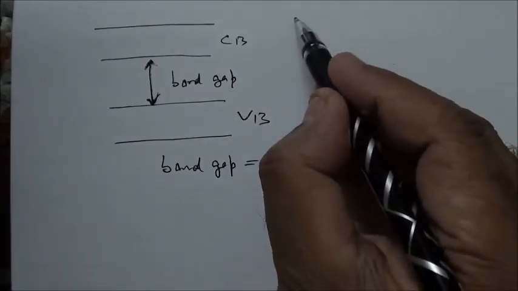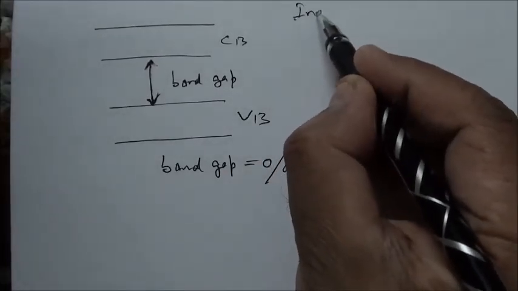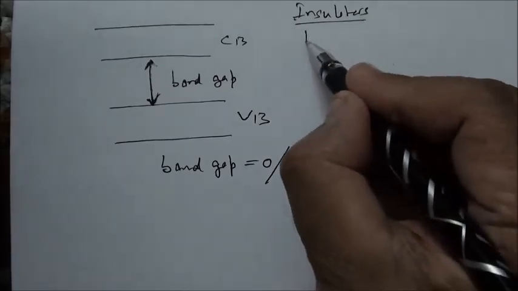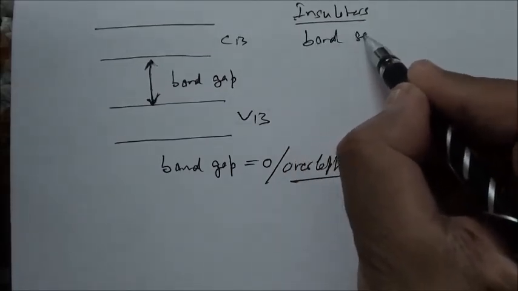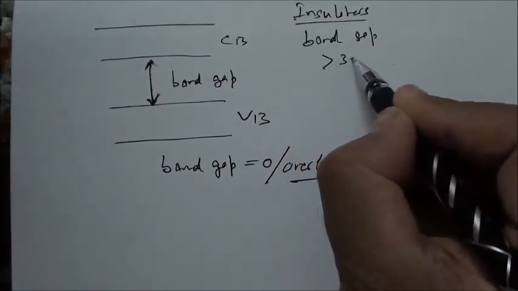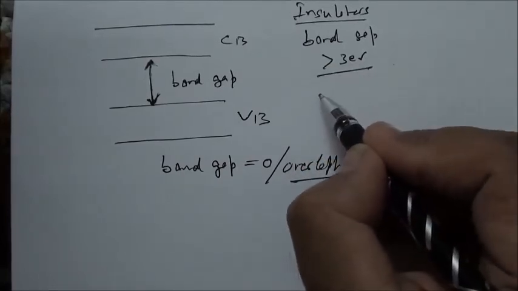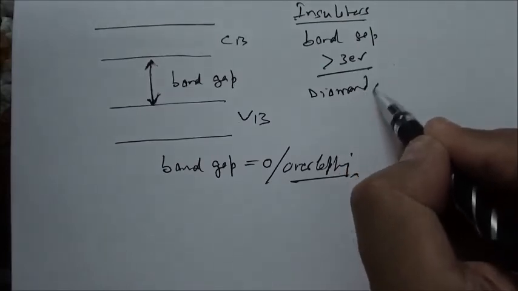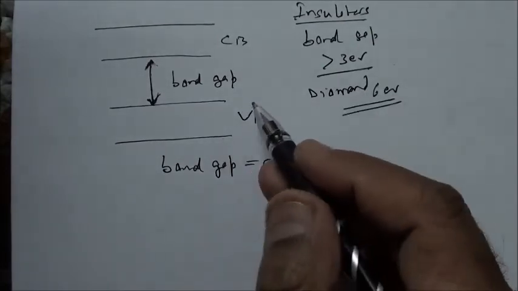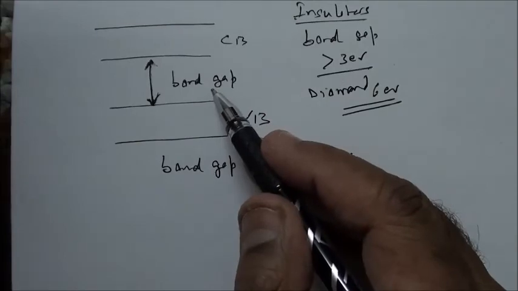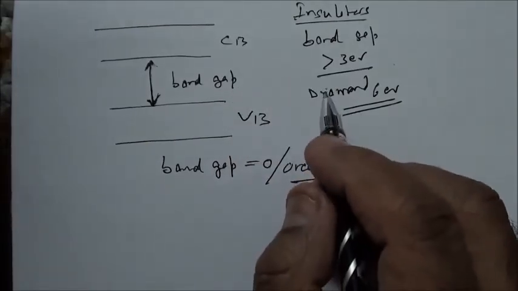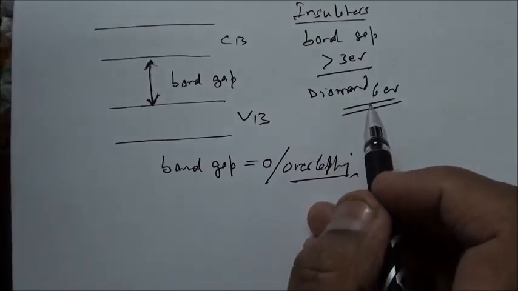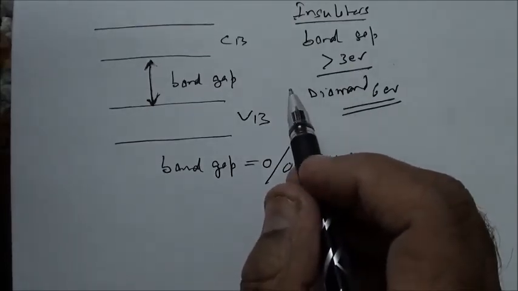In case of insulators, this band gap has a value greater than 3 electron volt. And in diamond, I can take one particular example, this is 6 electron volts, the value of the band gap. So it's not possible at room temperature or even by applying field to give so much energy, so that's why they don't conduct.